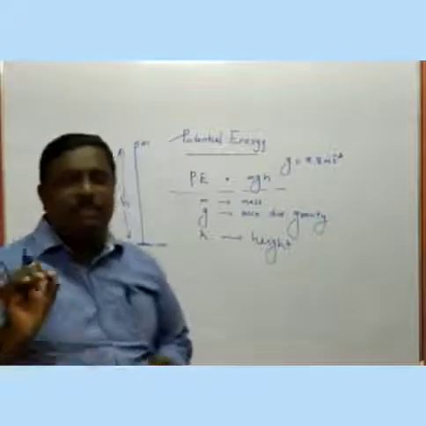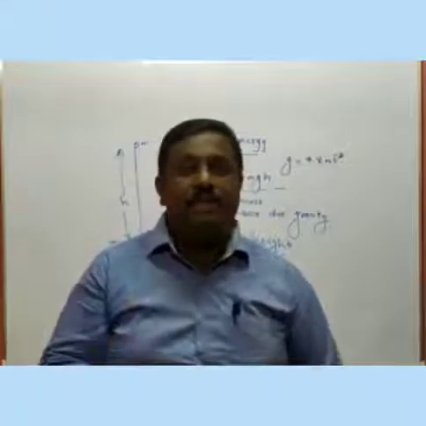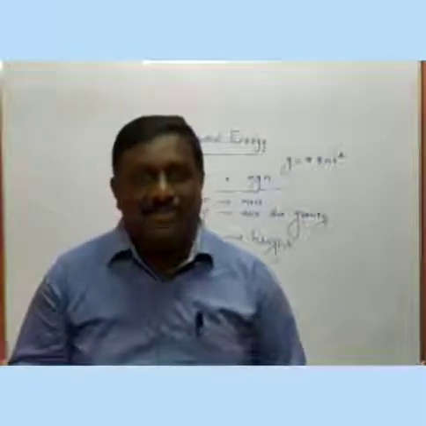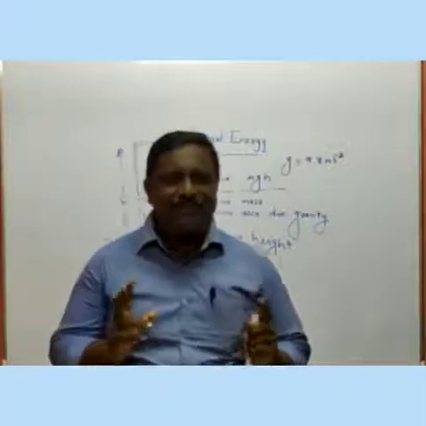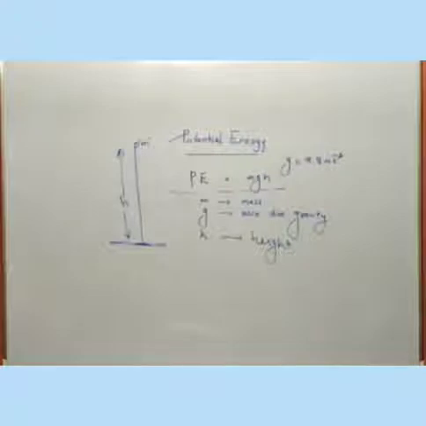Then potential energy, simply you can understand, is the energy possessed by a body due to its position of rest. That means the body is not moving, not changing its position. Okay, can you follow me? Potential energy is the energy possessed by a body due to its position of rest. That is the equation: potential energy is equal to mgh. Okay.